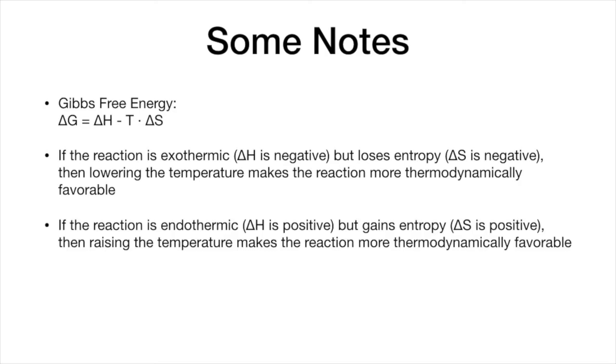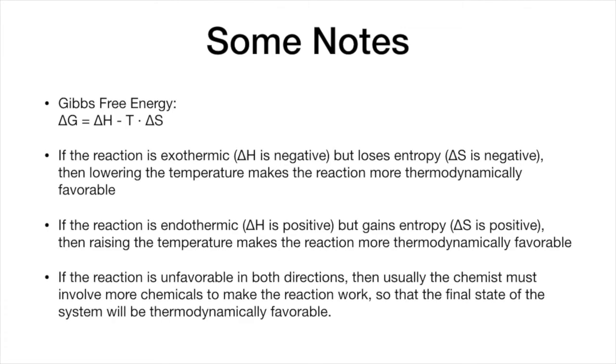On the other hand, if the reaction is endothermic, which means delta H is positive, but gains entropy, which means delta S is positive, then raising the temperature makes the reaction more thermodynamically favorable. Okay? So if the reaction is unfavorable in both directions, then usually the chemist must involve more chemicals to make the reaction work. So the final state of the system will be thermodynamically favorable.